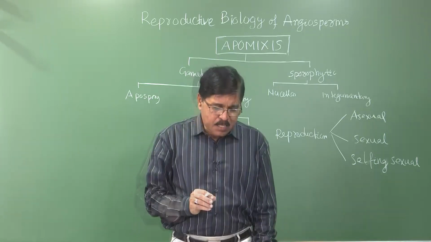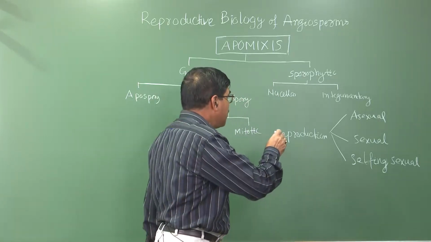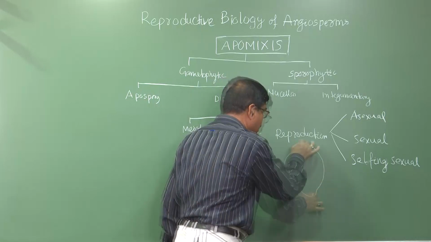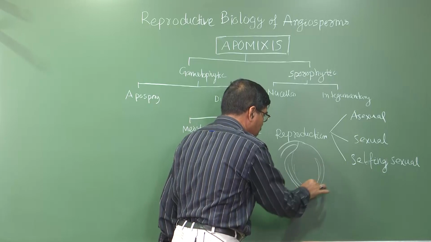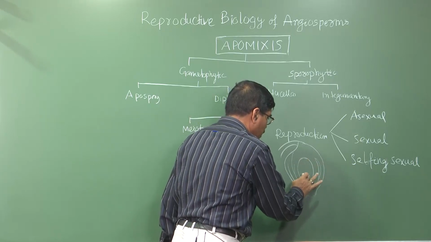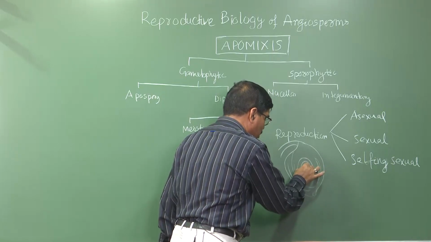So this is further classified. As you know, in an angiospermic plant, this is the ovule, this is the integument, this is the nucellus, this is the embryo or the egg, here the synergids and the antipodals, like that, this structure.